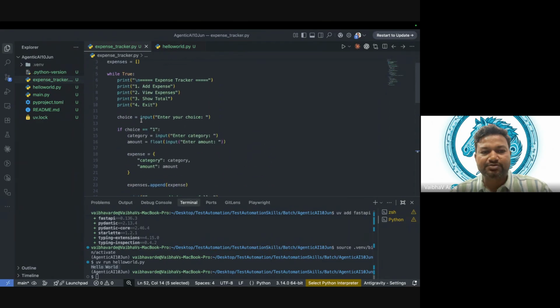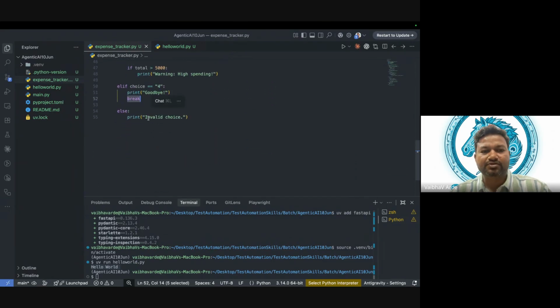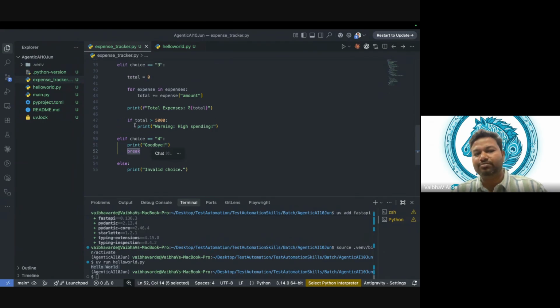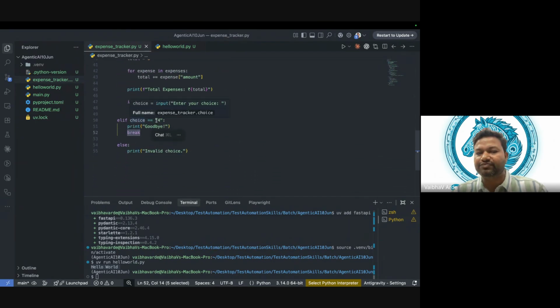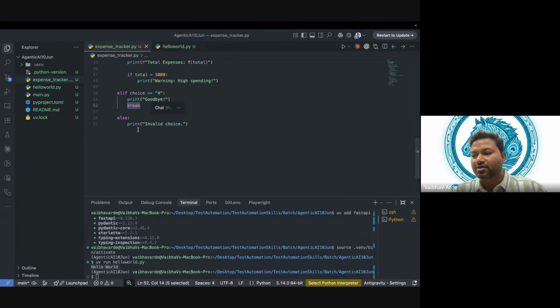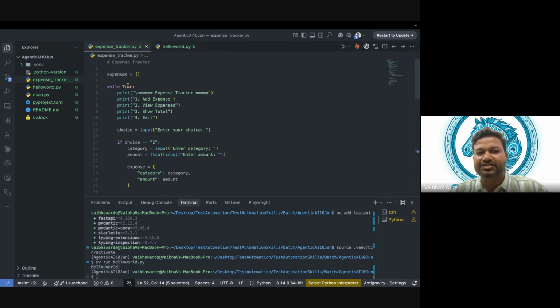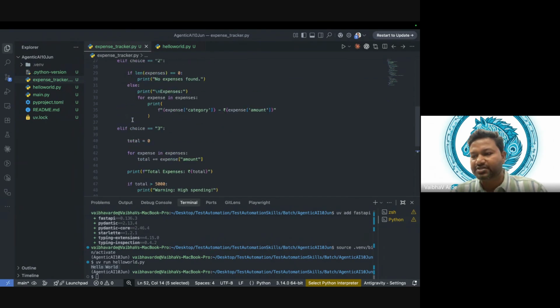So here it is expense tracker, fine. Else we have to say invalid choice. Right now we don't know when to come out, but when we enter our choice as 4, then it is going to break this while loop. So there are two ways. One, when the condition becomes false. Here the condition is always true, while true. And when we go for break, then we will come out of it. Does that make sense?